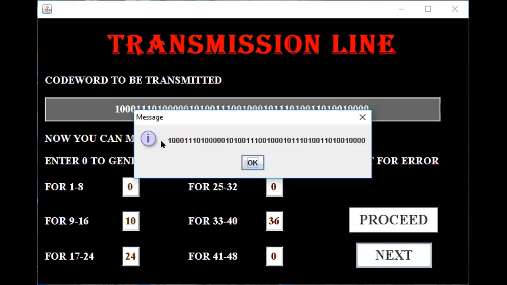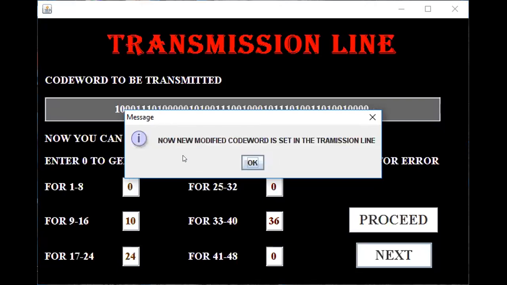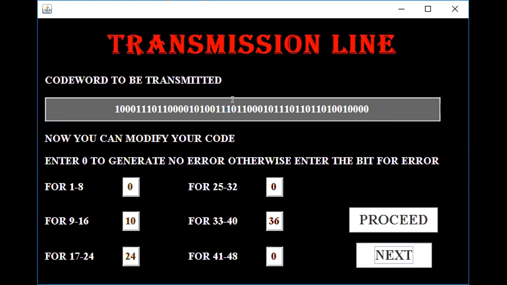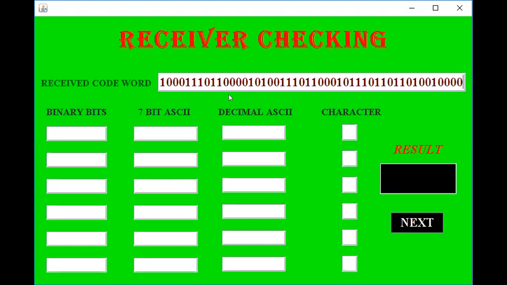So this was the parent binary code. Now the new code word is set in the transmission line. Okay, you can see something over here, it is changed. So we can now proceed to next. Okay, receiver line.